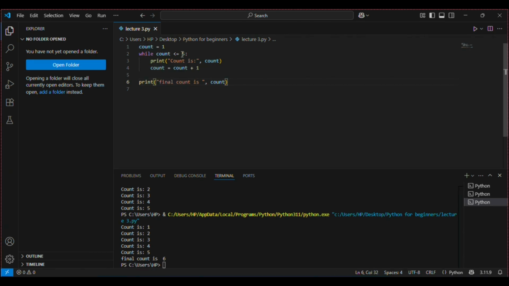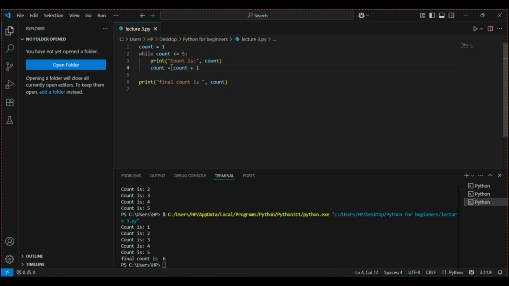One confusing thing for you might be that we have set count is equal to 1. So every time this loop runs, the count should be 1. But the point is Python basically goes through this code and then it enters the while loop. Now it will not go through this line again. So in the back end, it will continue to increase the value of count, although we have written count is equal to 1, because it is in the previous line.